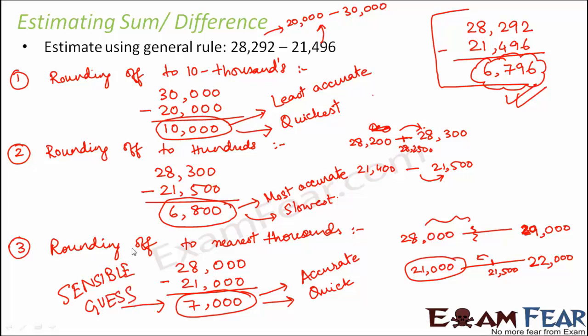That is why I told you that when we talk about rounding of numbers, there are no rigid rules. You can round them off to thousands, you can round them off to hundreds, you can even round them off to tens. It depends on how much accuracy you need and how fast you need to give that estimate. If you have very little time, then maybe you cannot give an accurate value, but you can quickly give an approximate guess. So here the most sensible guess would be the third scenario, where we rounded it off to the nearest thousands. This is an example which illustrates how rounding off to different places can give you different results and how the accuracy varies in each of the cases.